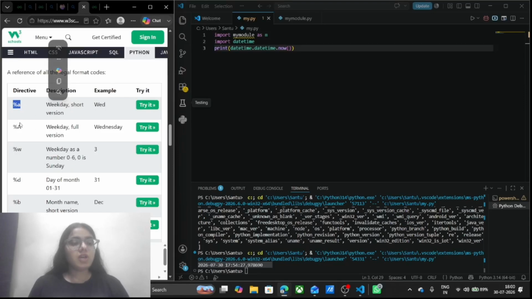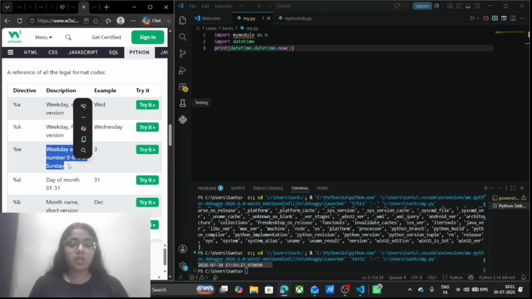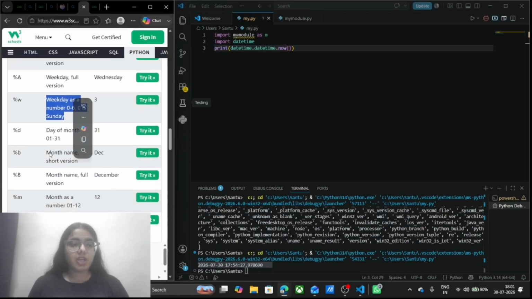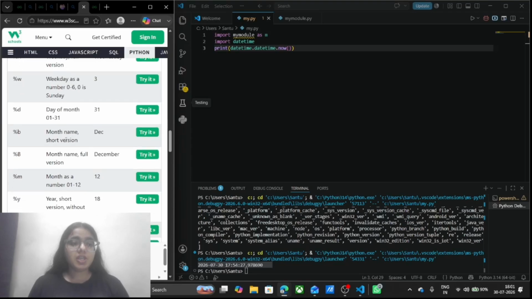In full version, I will write capital A. You can just keep in mind as of now, and in the further part I am going to explain how we are going to use this. And moving forward, weekday as a number from 0 to 6, 0 is Sunday, then percentage w. Day of the month from 1 to 31, percentage d.